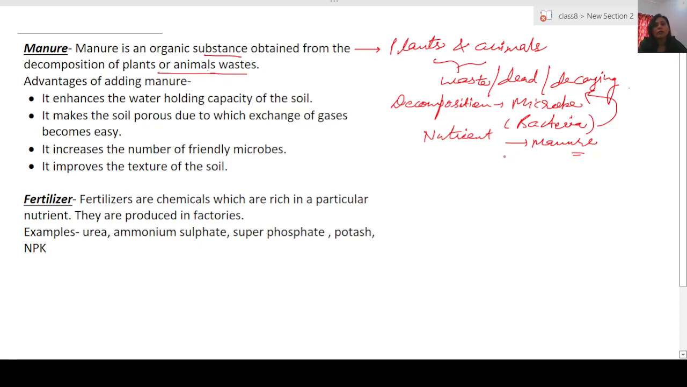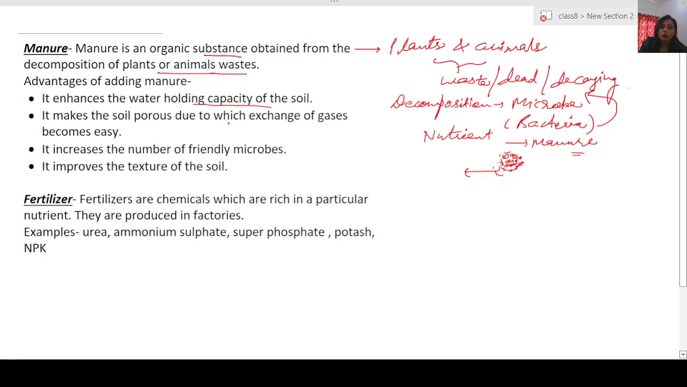Now manure is generally very dense in nature, and it is dark brown to black in color like this. This manure is very good for the soil because it helps in the water holding capacity of the soil. When manure is mixed with the soil, it helps in holding the water for a little more time. So it makes the soil more rich in moisture.